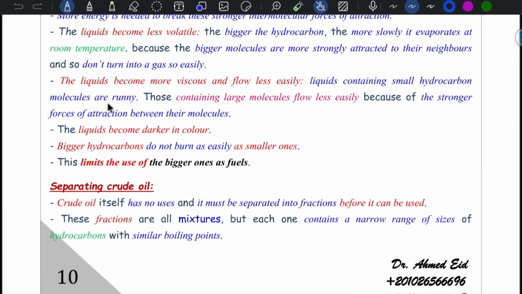Also, the liquid becomes more viscous and flows less easily as you increase the number of carbons. Liquids containing small hydrocarbon molecules are runny. Those containing large molecules flow less easily because of the stronger forces of attraction between their molecules. The liquids become darker in color, and bigger hydrocarbons do not burn as easily as smaller ones. This limits the use of bigger ones as fuels.